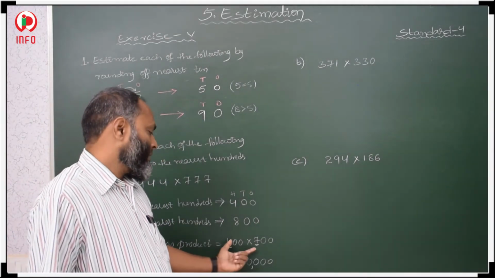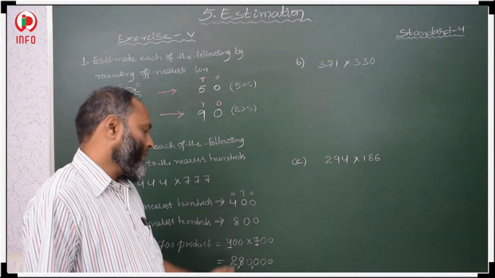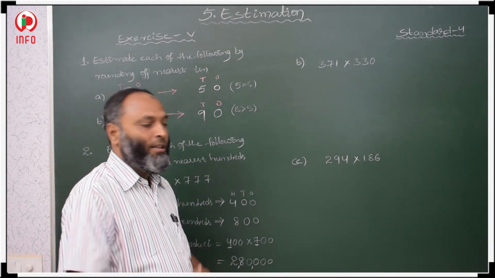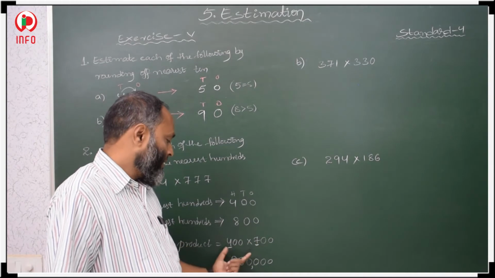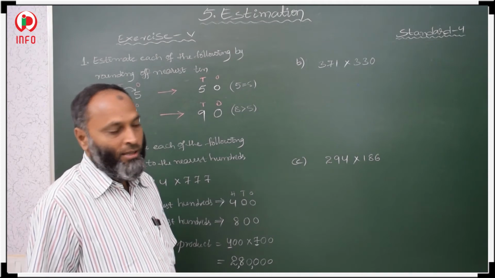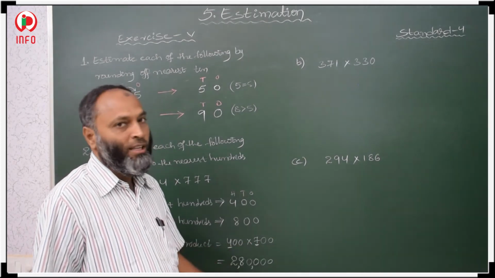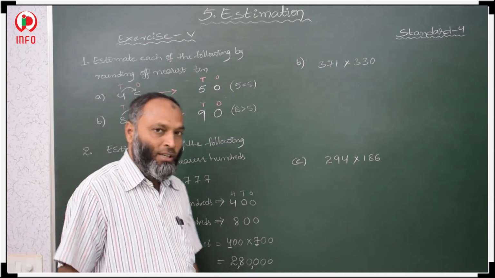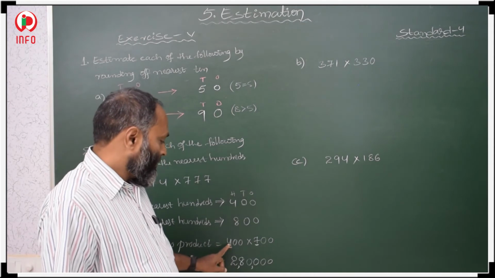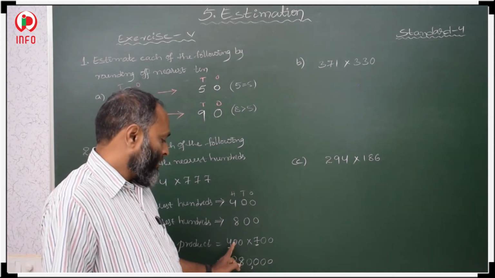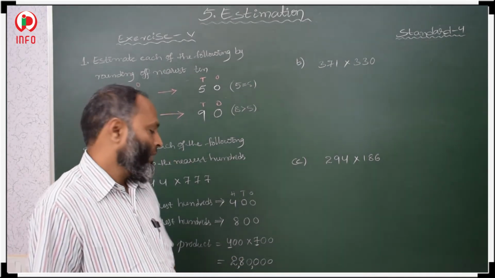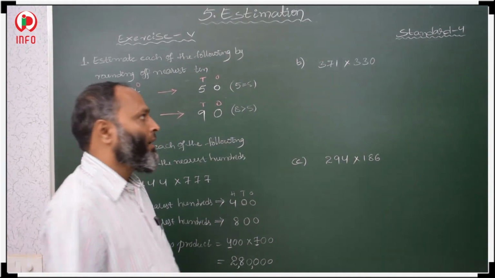Otherwise we have to do the multiplication in detail, 400 into 700 in detail. Only whenever zeros are there like this in these two numbers, in that case you apply this method. For numbers like 284 and 138, don't apply it like this. There we have to do multiplication in detailed form. Now 4 7s are 28, and you keep the 4 zeros.